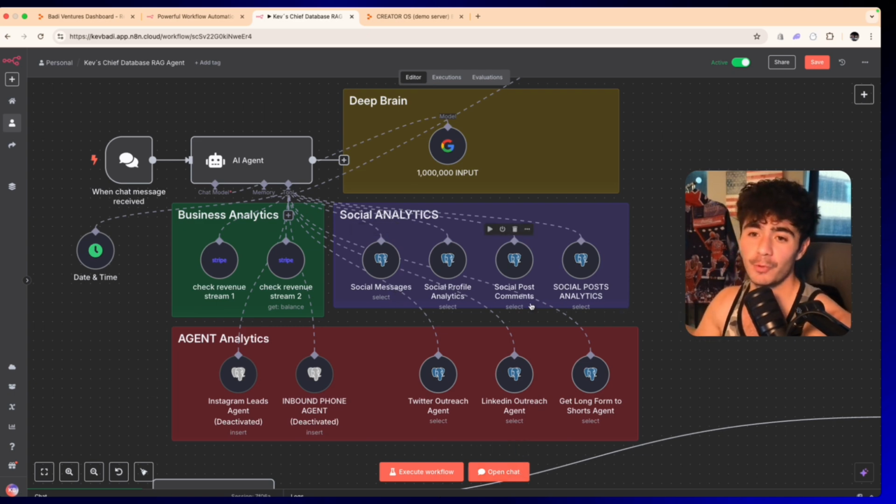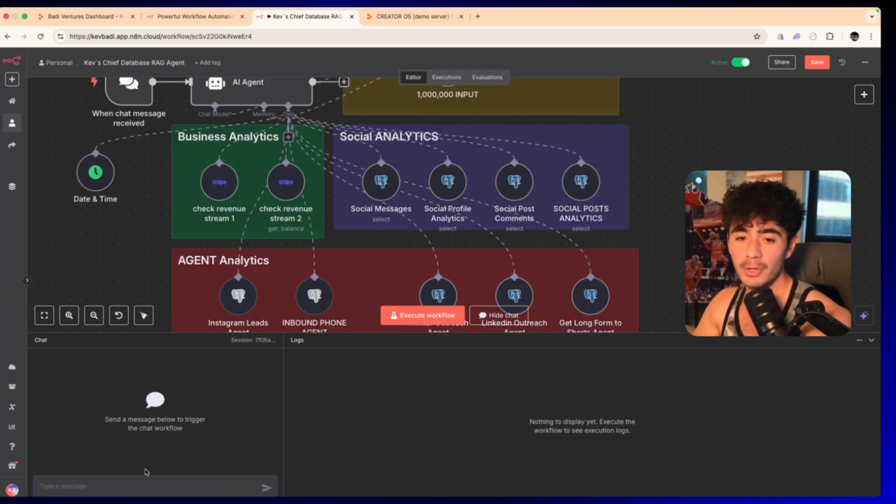So we're going to start with the social messages table, and the prompt we can give it, since it has access to all of my social media DMs, is how many messages have we received and what are the hot leads for the thing that we're selling? Because we have DM closers that are actually sending messages on our behalf. And so we don't actually have the time to check on this table. We don't have the time to check on this data. And that's where this agent comes in.